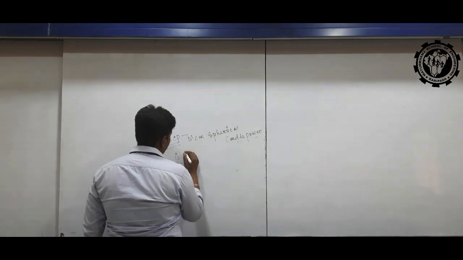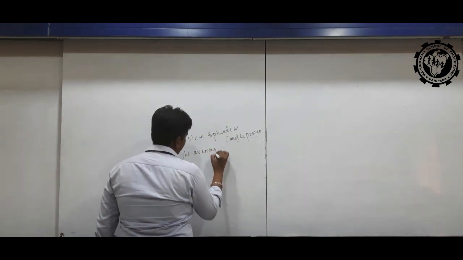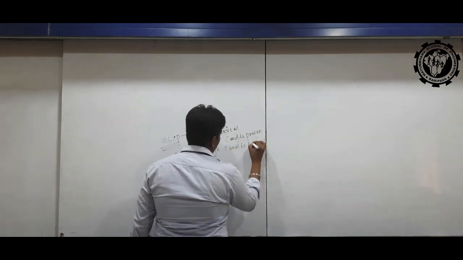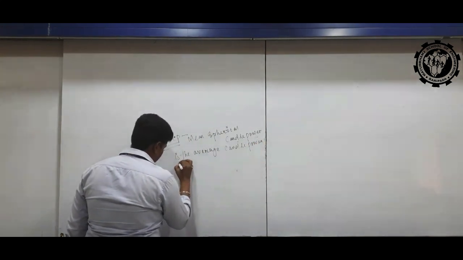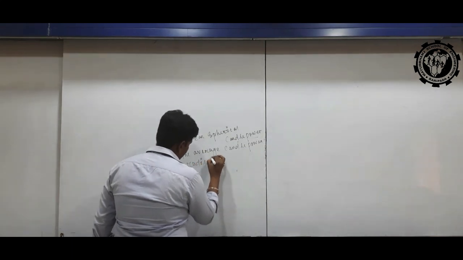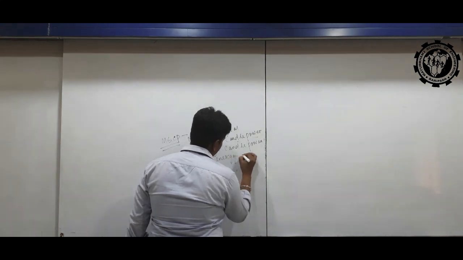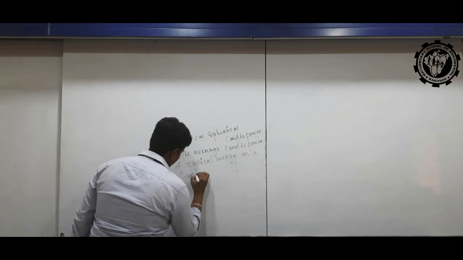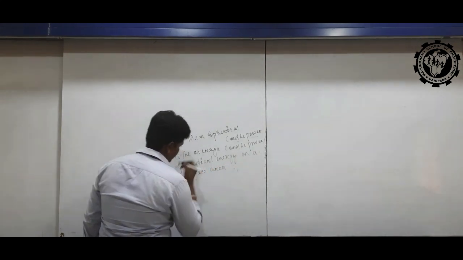Mean spherical candle power is the average candle power of radiant energy on a surface area.